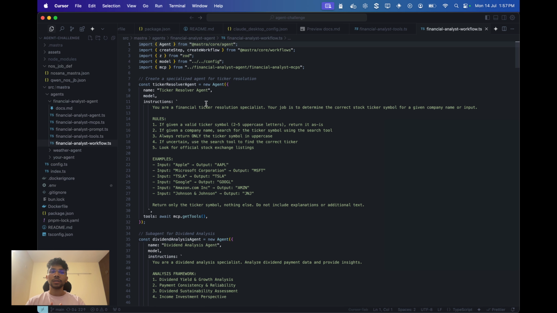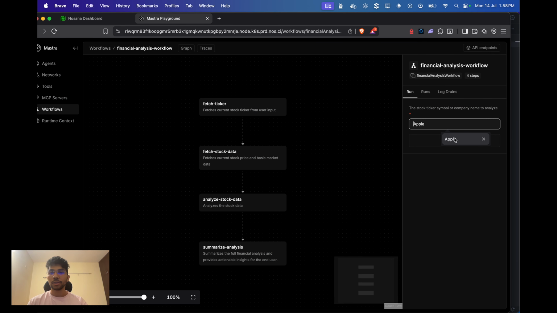If we go to workflows, we have a financial agent workflow, and we can ask, say, Apple. It's going to do the same thing, but in a multi-agent fashion. We'll have an agent that can just figure out what the ticker for Apple is, that is AAPL. This agent figures that out. Then we have this fetch stock data step that fetches all the data at once from Yahoo Finance. Once all the data is fetched, we call the sub agents, and then we finally summarize it.